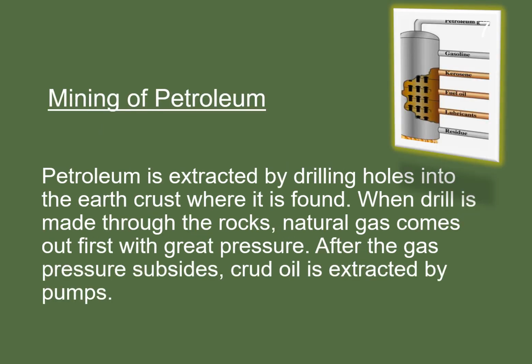Mining of petroleum. Petroleum is extracted by drilling holes into the earth's crust where it is found. When a drill is made through the rocks, natural gas comes out first with great pressure. After the gas pressure subsides, crude oil is extracted by pumps.